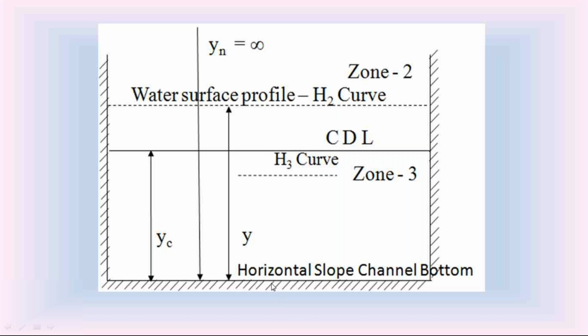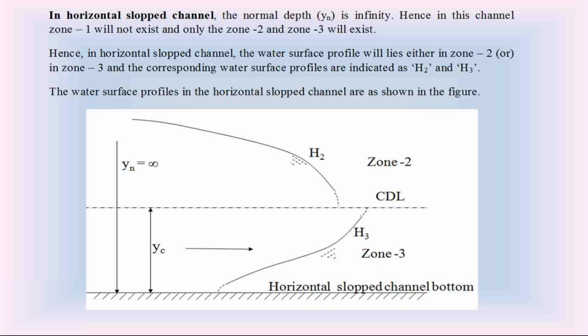What is the nature of H2 and H3? In the horizontal slope channel, the water surface profile H2 is a falling water surface profile. The water surface profile H3 is a rising water surface profile.